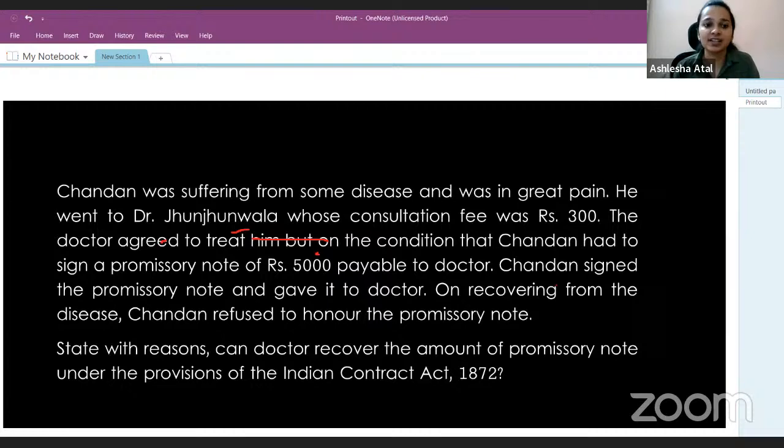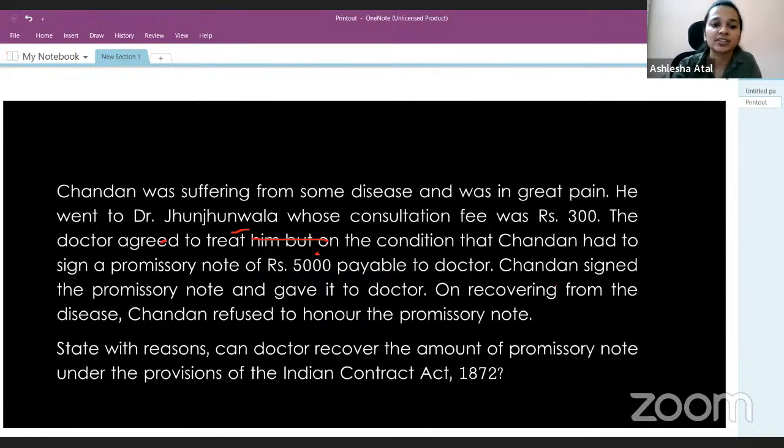Now, the question asks us, state with reasons, can the doctor recover the amount of the promissory note under the provisions of the Indian Contract Act 1872? Now, you tell me, can the doctor recover the amount on the promissory note? I'm waiting for your answers for a minute.